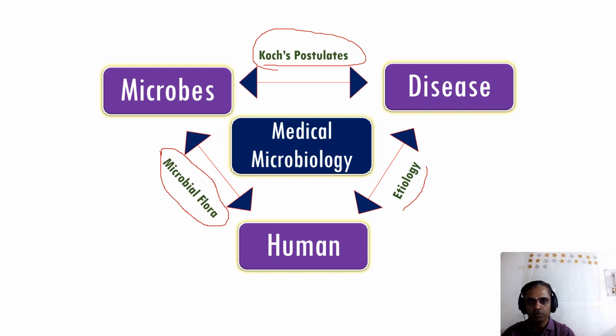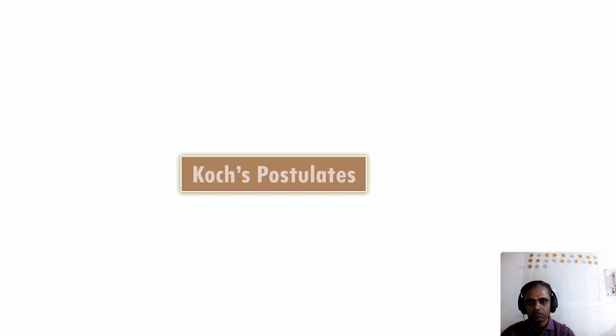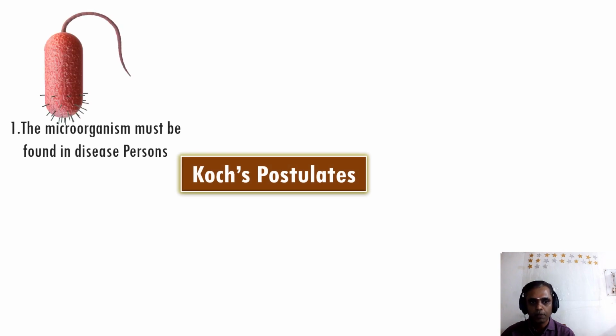So let us study the Koch postulate. The Koch postulate explains that for a microbe to produce disease, it should fulfill some conditions. There are 4 points. Number 1, the microorganism must be found in the diseased person. That is the first one.